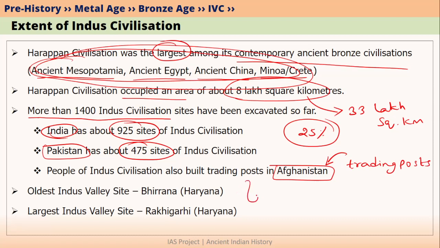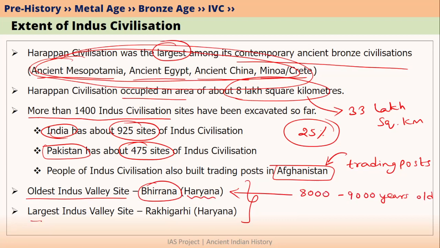Let's see some prelims related information here. If we talk about the oldest Indus Valley site, then it would be Bhirana, which is located in Haryana. This is almost 8,000 to 9,000 years old. If we talk about the largest Indus Valley site, then that would be Rakhigarhi, which is again located in Haryana.